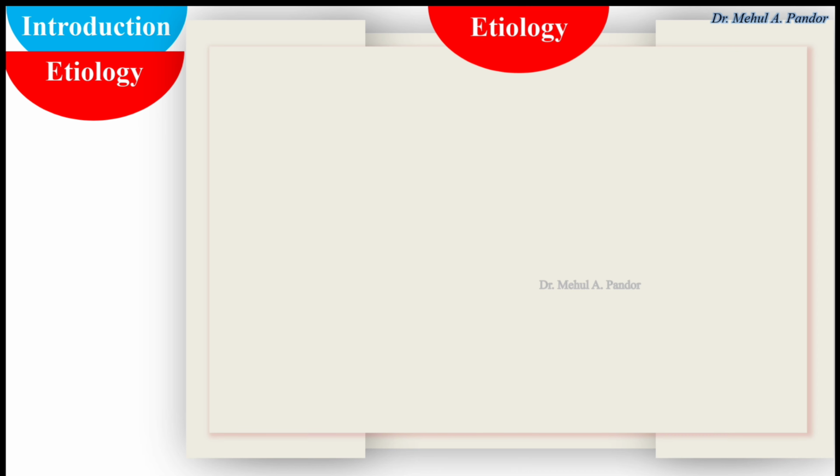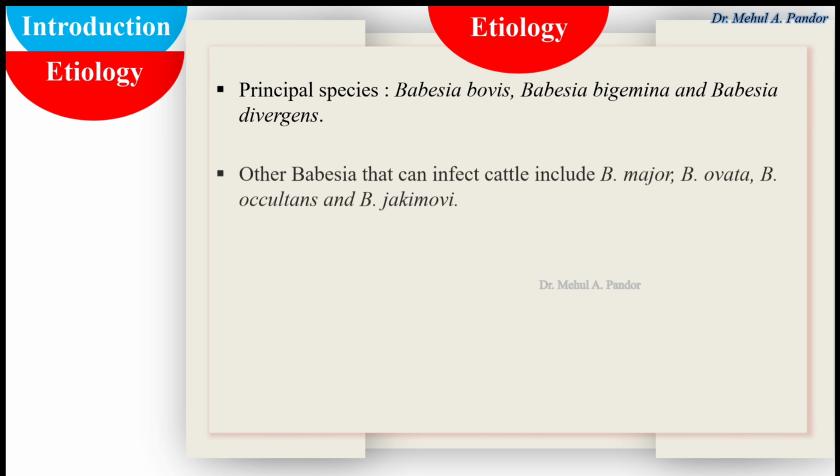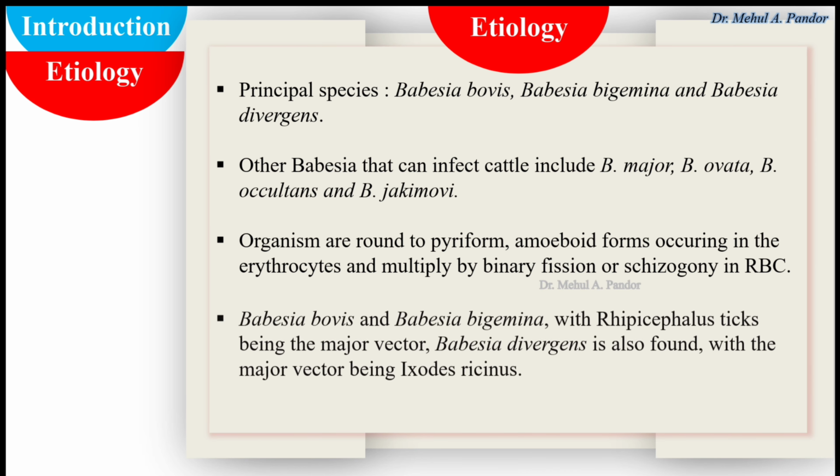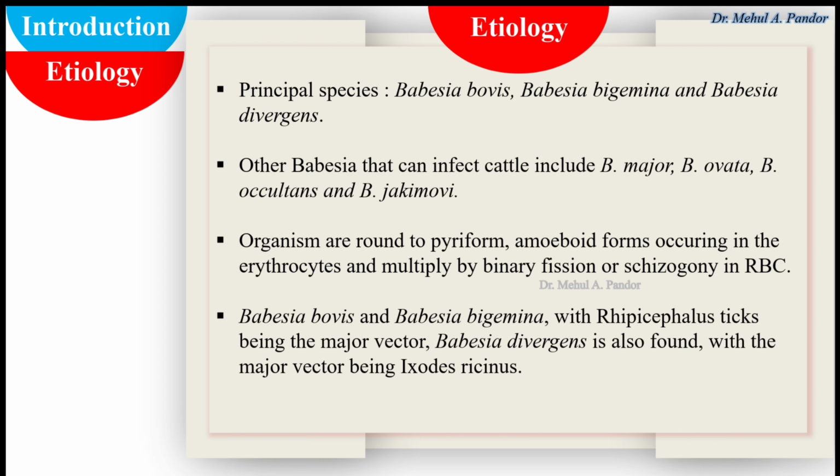If we look at its etiology, the principal species that cause babesiosis are Babesia bovis, Babesia bigemina, and Babesia divergens. Other Babesia that can infect cattle include Babesia major, Babesia ovata, Babesia occultans, and Babesia zakimovi.